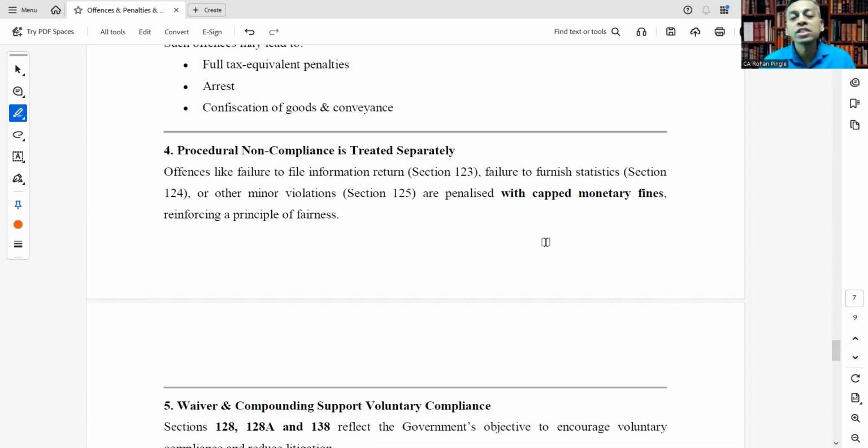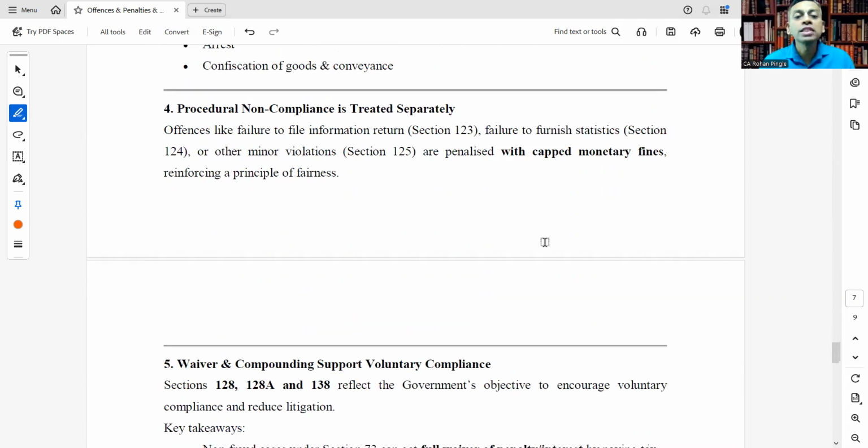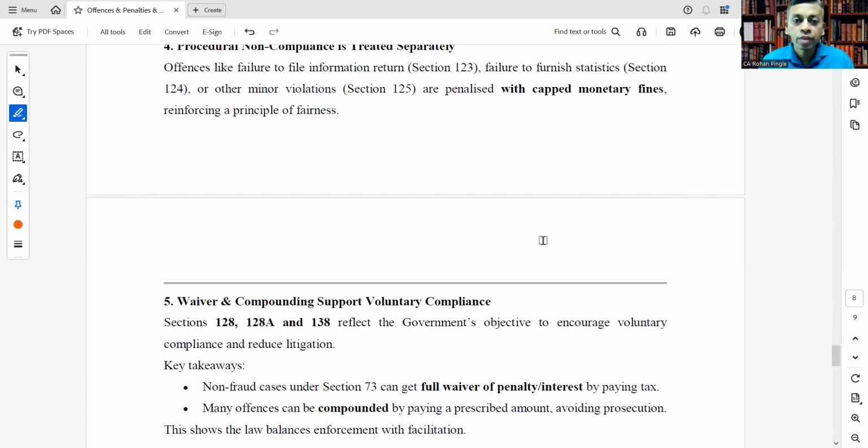Procedural non-compliance is treated separately. Offenses like failure to file information return, failure to furnish statistics, or other minor violations are penalized with capped monetary fines, reinforcing a principle of fairness.